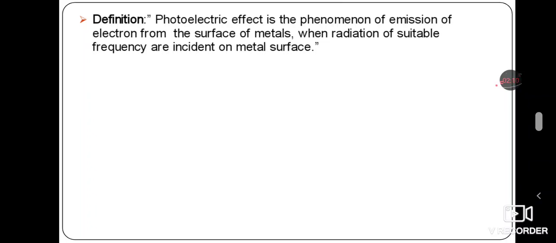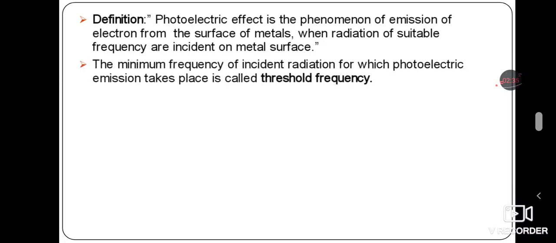Therefore the definition is: emission of electrons from the surface of a metal when radiation of suitable high frequency is incident on it.